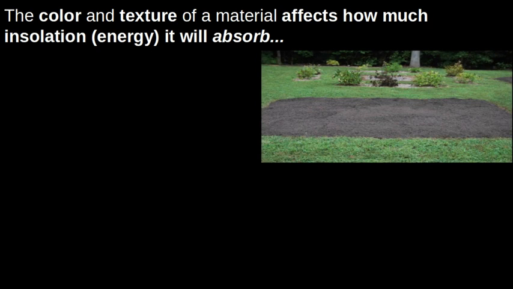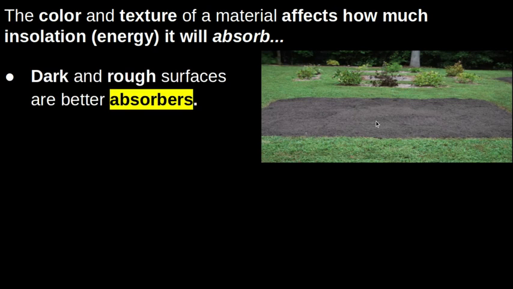Right? So in general here, surfaces or materials that are darker in color and rougher in texture are going to be better absorbers. They're going to take in way more heat than something that isn't as dark or as rough. So surfaces that are darker and rougher are generally going to be warmer than things that are not so dark and rough. So this plays a factor in climate because places like cities, where we take all this regular land and we pave over it with these dark surfaces like blacktop and asphalt, it makes cities a little bit warmer than the surrounding areas because they have surfaces or materials that are way better absorbers.